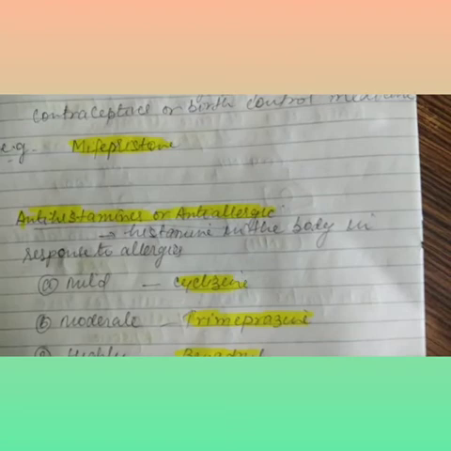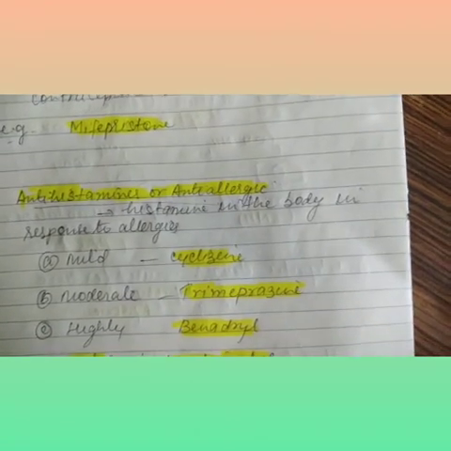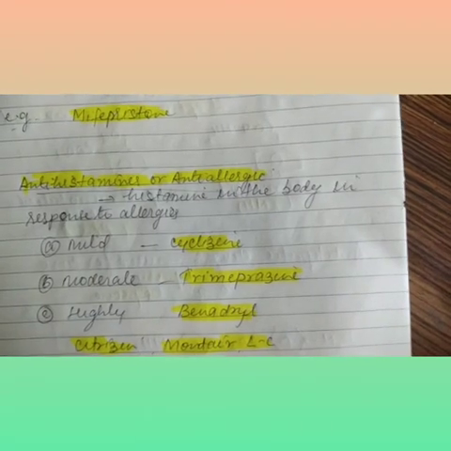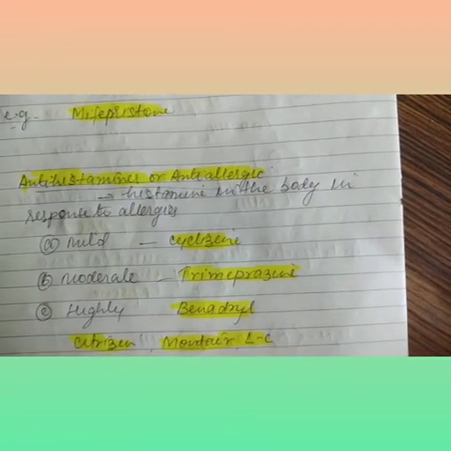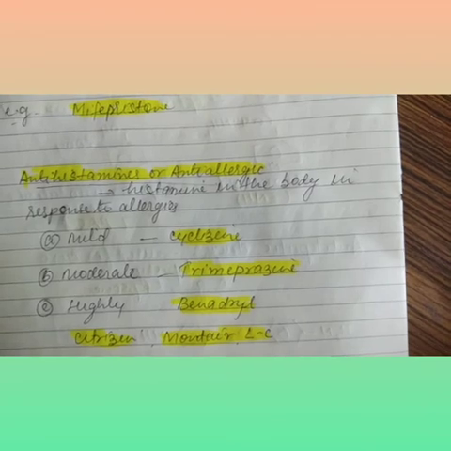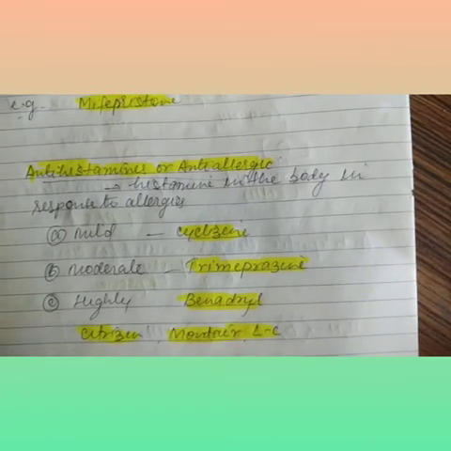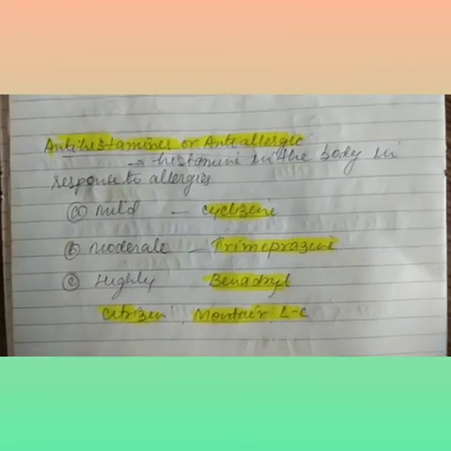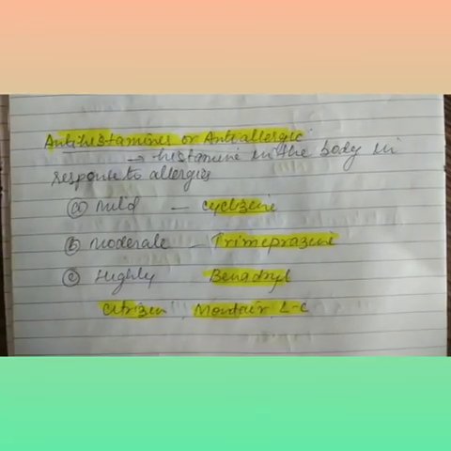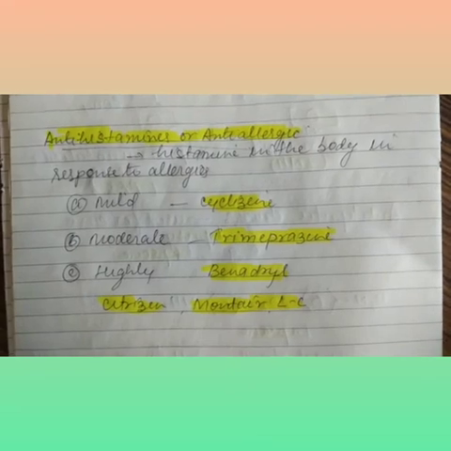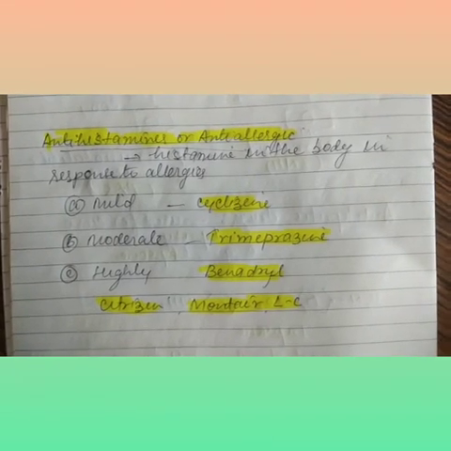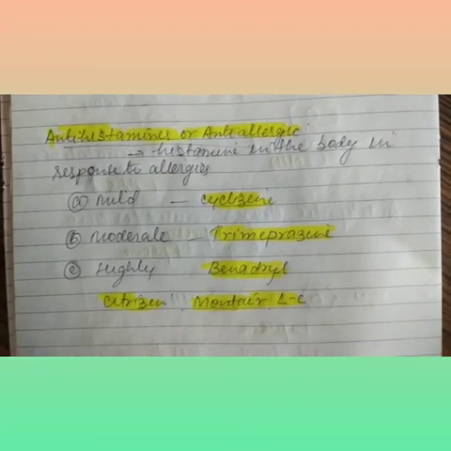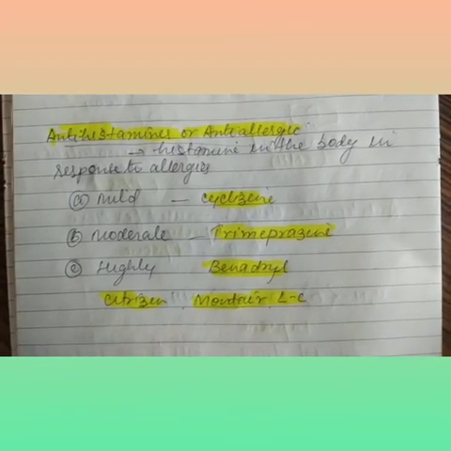Mild type anti-allergic medicine is cyclizine. Moderate is trimeprazine. Then the third one is high strength, which is Benadryl. And most commonly we see cetirizine and Montair LC. This is Montair levocetirizine, a mixture of chemicals: montelukast, levocetirizine and cetirizine.